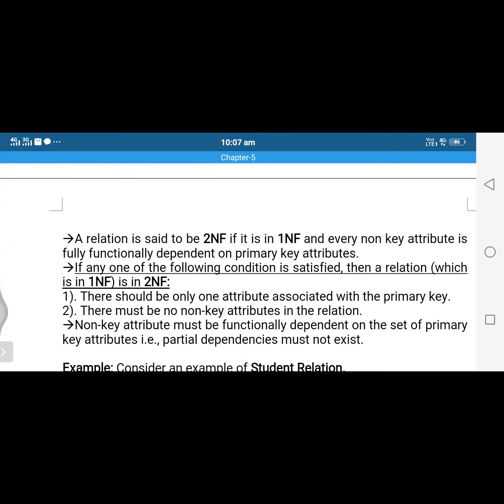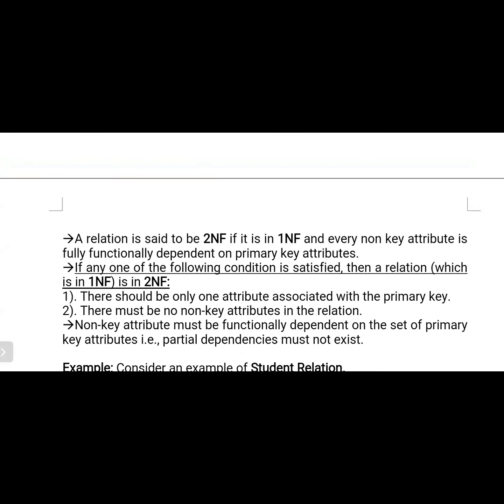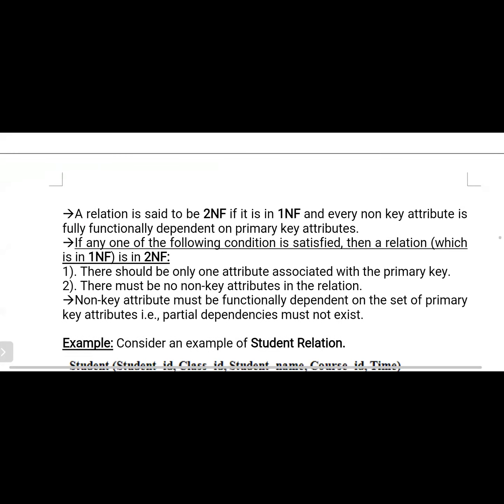A relation is said to be in 2NF if it is in 1NF and every non-key attribute is fully functionally dependent on the primary key attributes. Here we identify two types of dependencies: one is fully functional dependency and the other is partial functional dependency. First, what is a functional dependency? Functional dependency means one attribute uniquely identifies the data. Am I right or not?